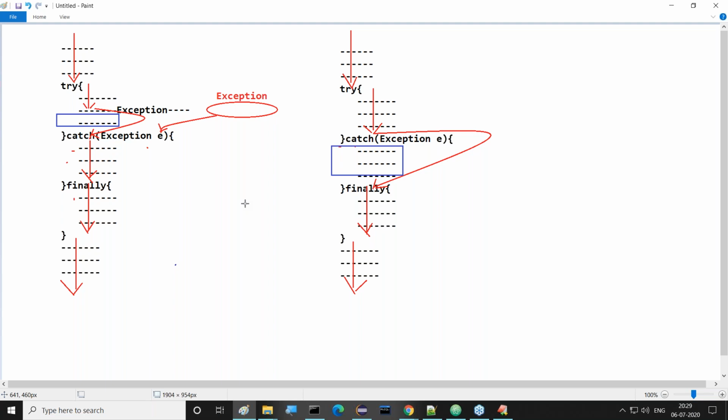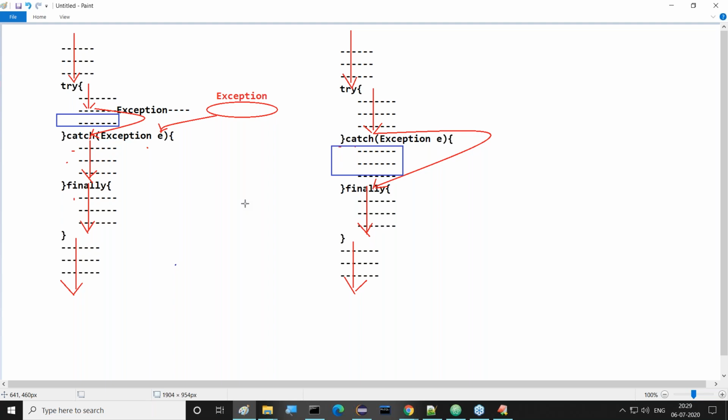When exceptions are raised inside the try block. Whenever an exception is raised inside the try block, then only the catch block will be executed. If exceptions are not raised inside the try block, there is no chance to execute the catch block. Is it clear or not? When exceptions are available inside the try block, automatically the catch block will be executed. When exceptions are not raised inside the try block, the catch block will not be executed.